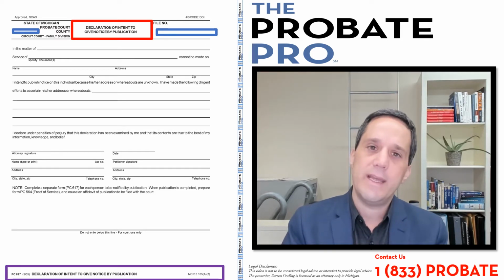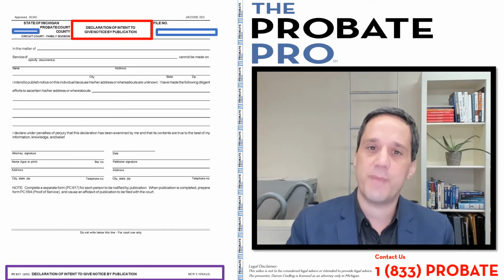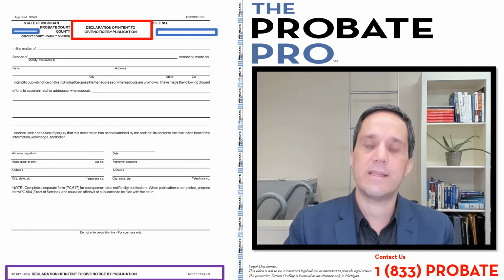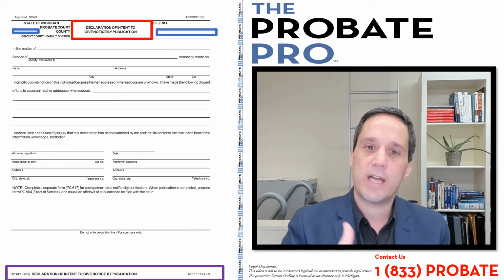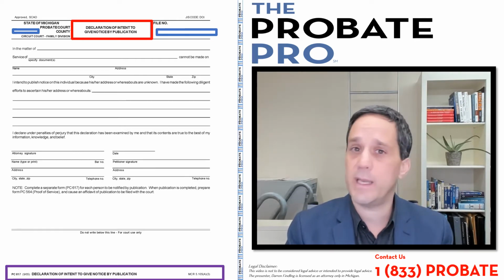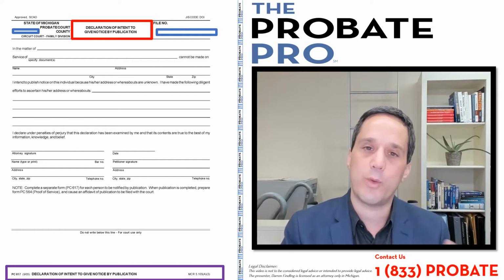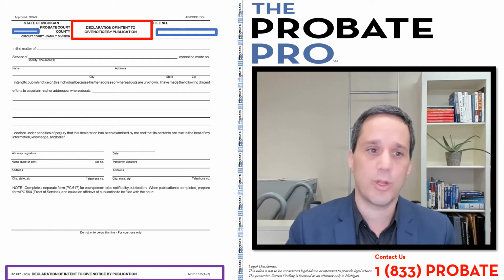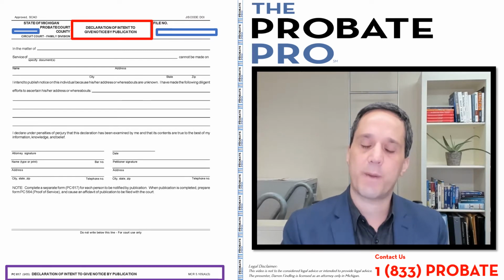So the declaration is declaring to the court what information you have and what efforts you've made through diligent efforts to ascertain the whereabouts of the individual. So you're making this declaration to the court saying, we have attempted, or I have attempted through searches, maybe it's through US Postal, maybe it's internet searches, maybe a process server or private investigator, to try to find the whereabouts of the individual upon which notice is required under the statute or court rule, but we can't do so. So again, due process provides that everyone's entitled to notice of proceedings that are occurring. So this is part of that process.